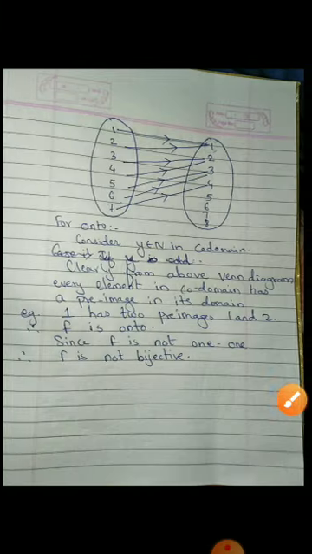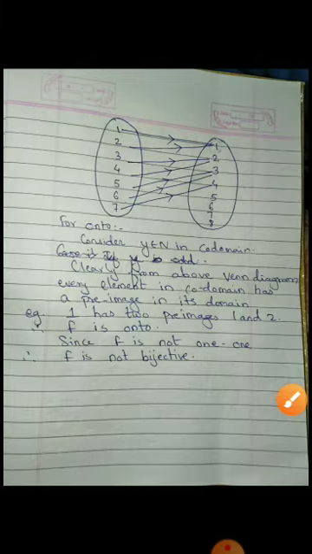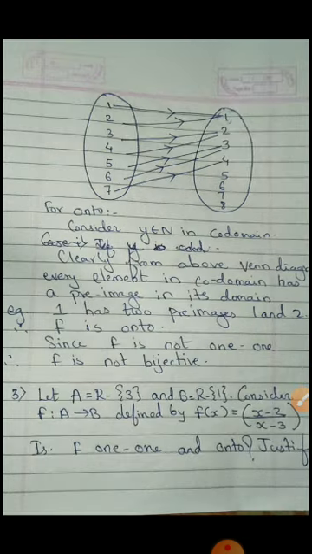That means, can I say that every element in the codomain has two pre-images? That means it will have at least one pre-image. Yes, and hence it will be my onto function. Okay, you can say that from the Venn diagram, every element will have at least one pre-image. Okay, and hence it will be onto. But since it was not 1, 1, it is not your bijective function.